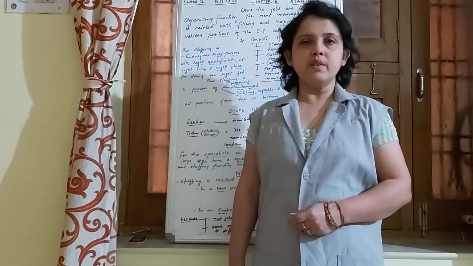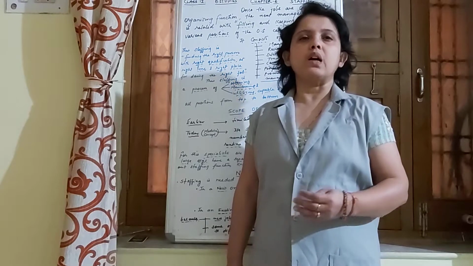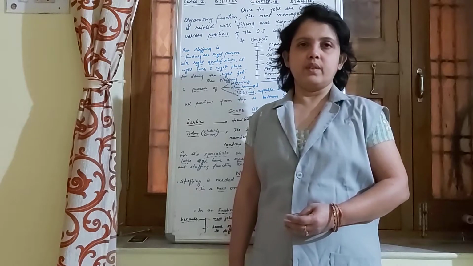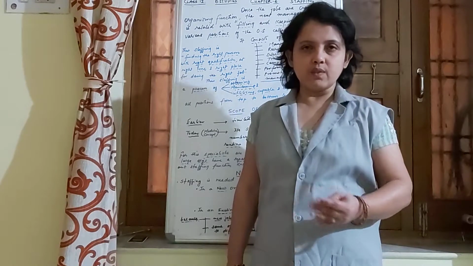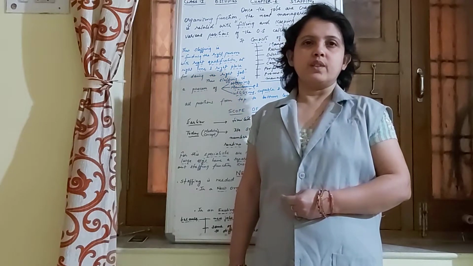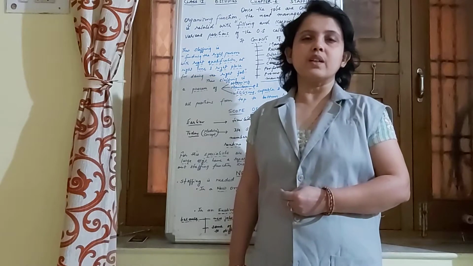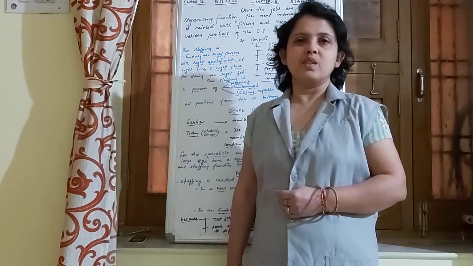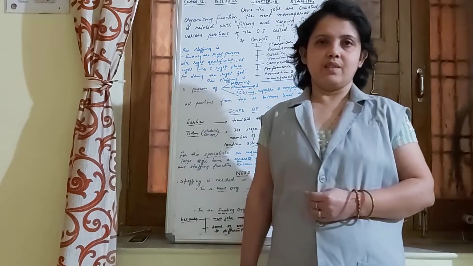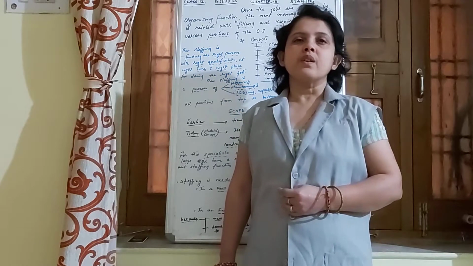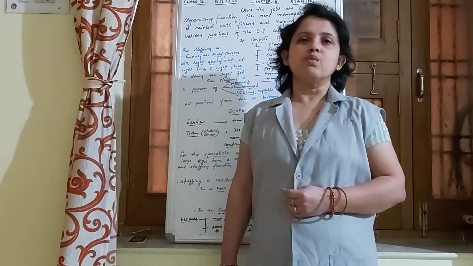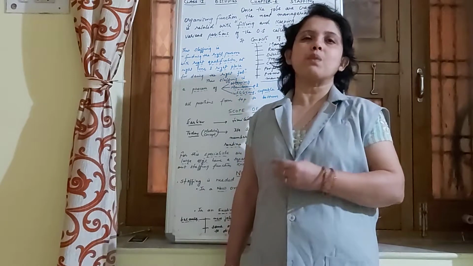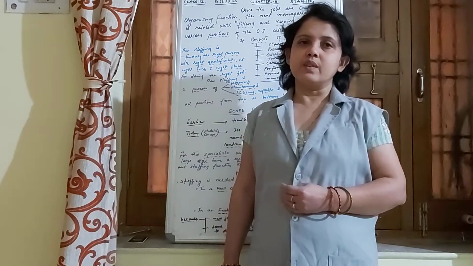Once the plans are made about what is to be done, how it is to be done, by whom it is to be done, where it is to be done, to achieve the objectives, once things are laid down in advance, the framework is created according to the plans so that the resources and activities which have to be performed in the organization to achieve the organizational goals as per the plans can be achieved.